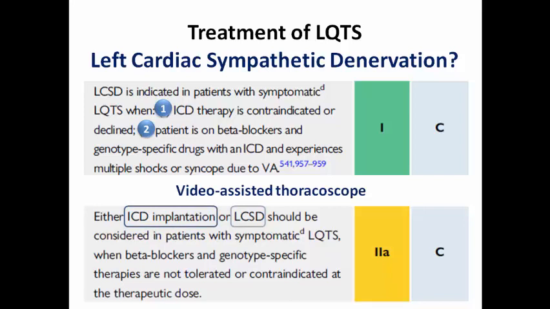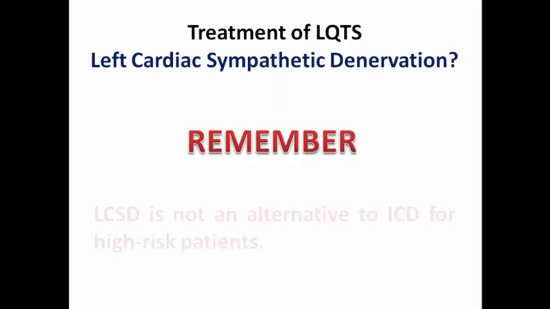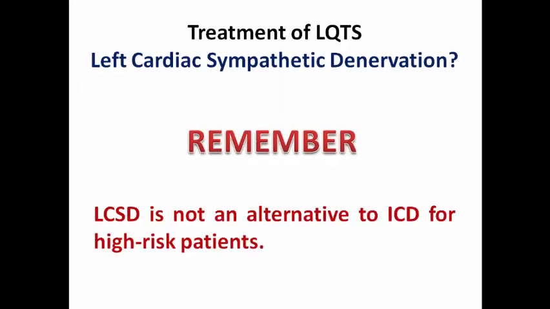Either ICD or sympathectomy should be considered in patients with symptomatic long QT syndrome when beta blockers and genotype-specific treatment are not tolerated or contraindicated at the therapeutic dose. But remember that sympathetic denervation is not an alternative to ICD for high-risk patients. Sometimes we may use it as a surrogate, but not a complete substitute.